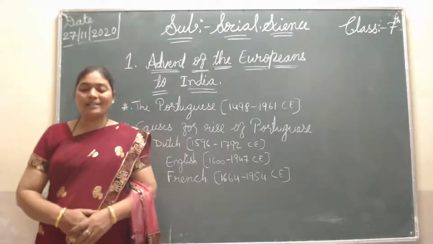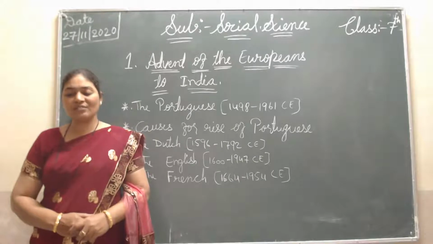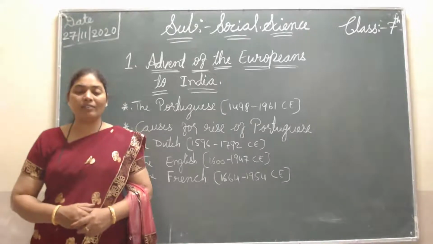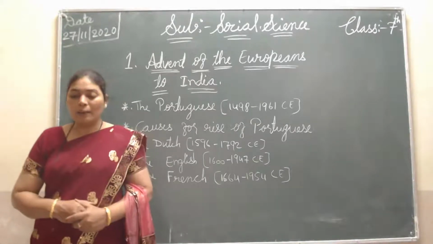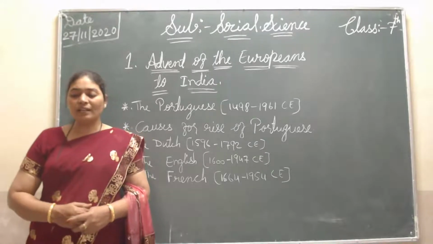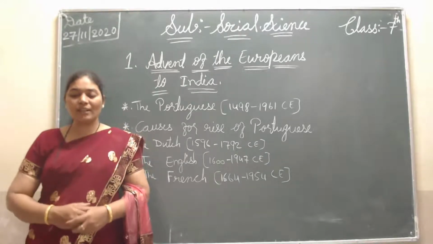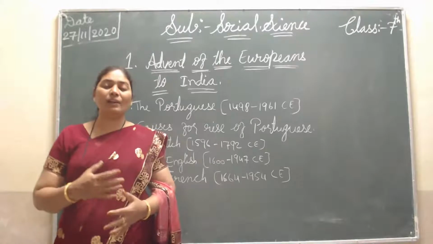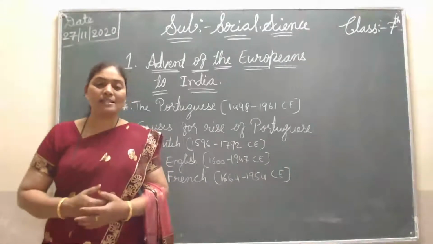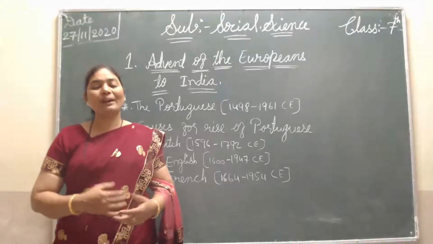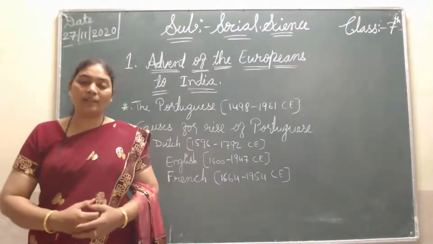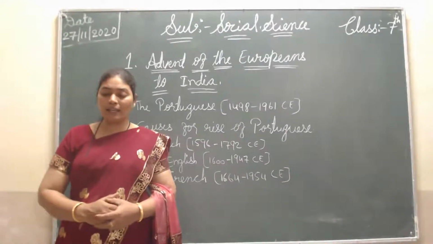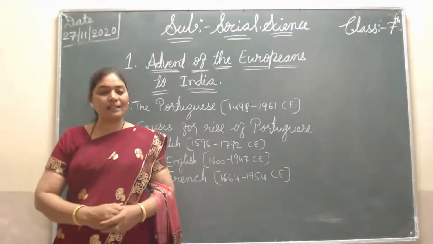So here the English started. In the beginning, the English followed peaceful trade as their policy. When these English people started doing trade with India, they did it very peacefully. But slowly they took advantage of the deteriorating political situation in India to establish their political supremacy. Some Indian kings were weak and wanted to capture other kings' lands, so they took the help of the English. By this, the English understood how the kings were quarreling with each other. Then they took advantage and wanted to rule India. In this way, the English started ruling.